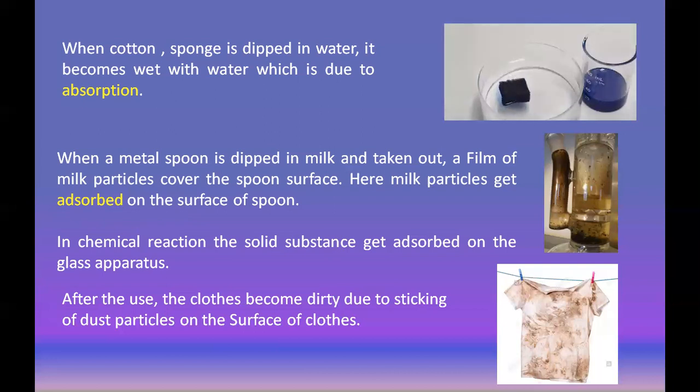In a chemical reaction, the solid substances get adsorbed on this glass apparatus. See here in this chemical reaction, what happened? The chemicals get adsorbed on this glass apparatus. Or after use, what happens? These clothes become dirty due to the sticking of dust particles on the surface of the clothes. So these are examples of adsorption.